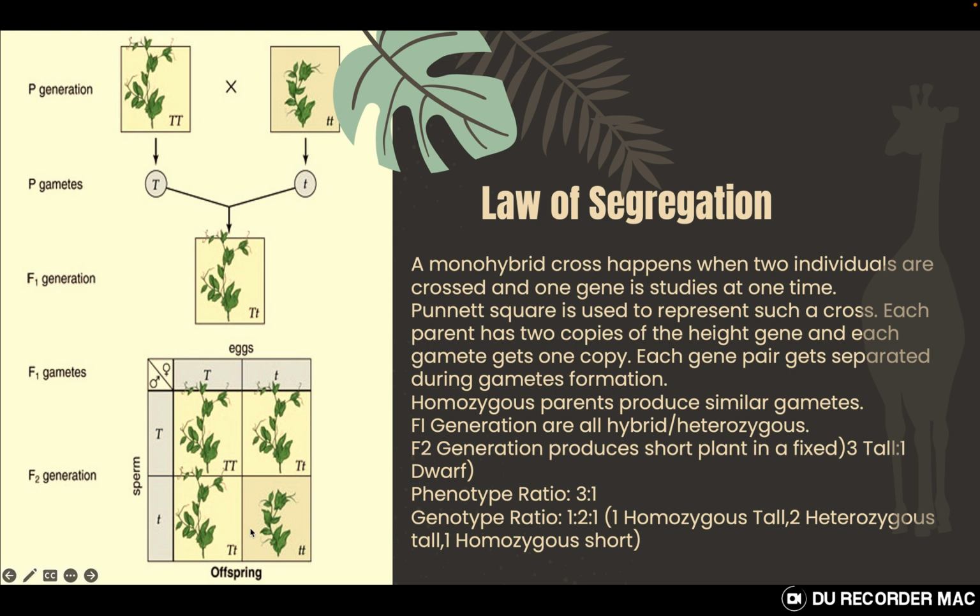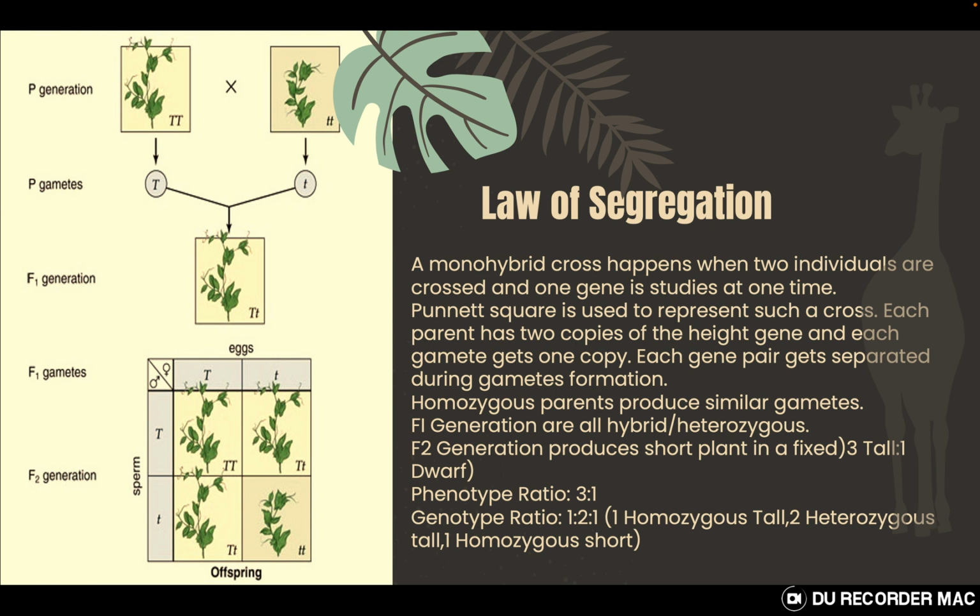But when we look at the genetic combination, we find that 1 is homozygous dominant, 1 is homozygous recessive, and 2 are heterozygous dominant. So the genotype ratio would be 1:2:1. How is it different from the law of dominance?